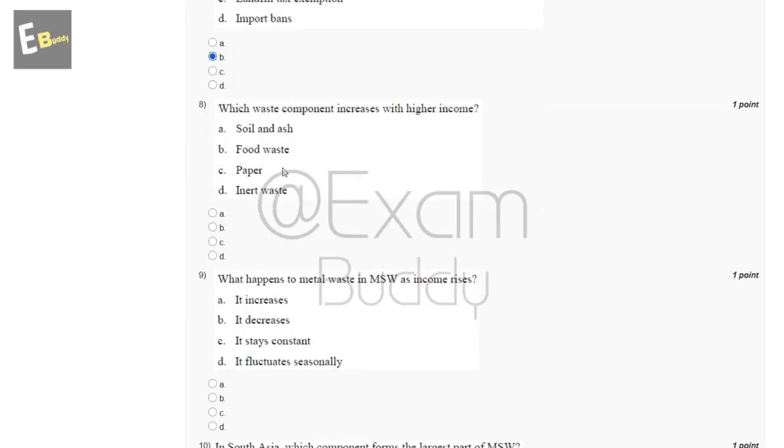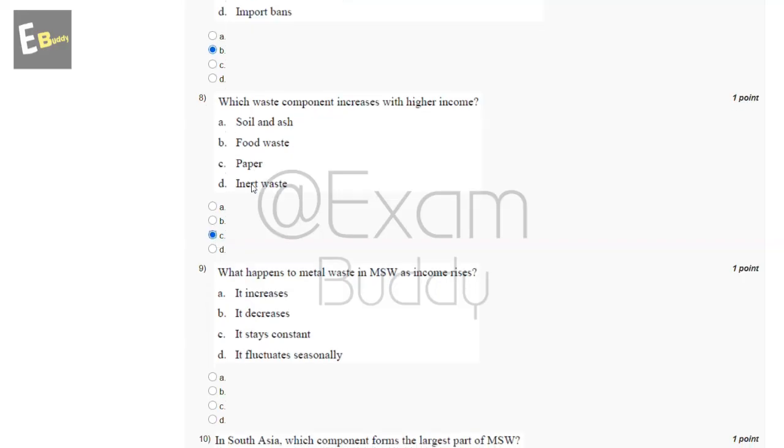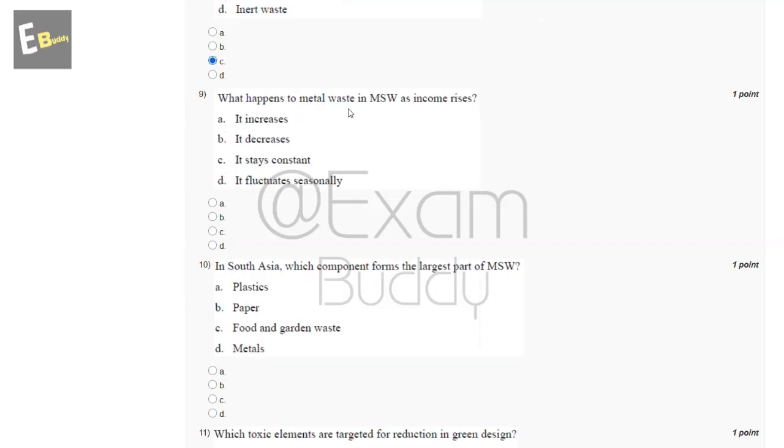Now the eighth question is, which waste component increases with higher income? So these are the options, and the answer of our eighth question is C, paper. Now the ninth question is, what happens to metal waste in MSW as income rises? So these are the options, and the answer of our ninth question is A, it increases.